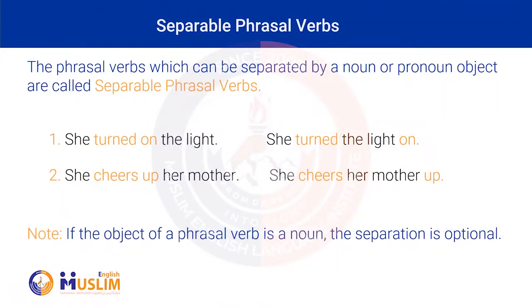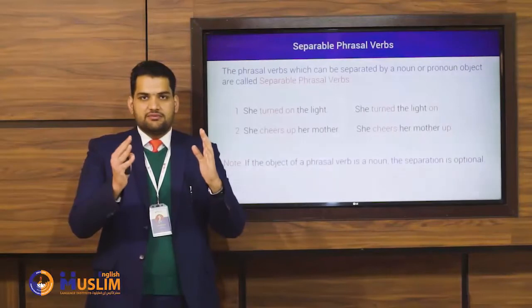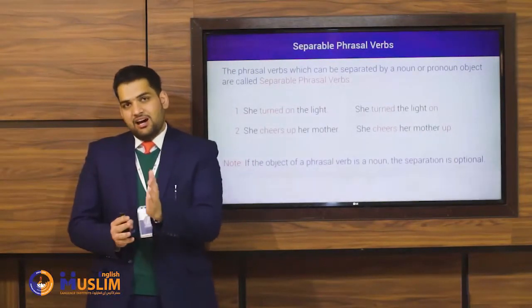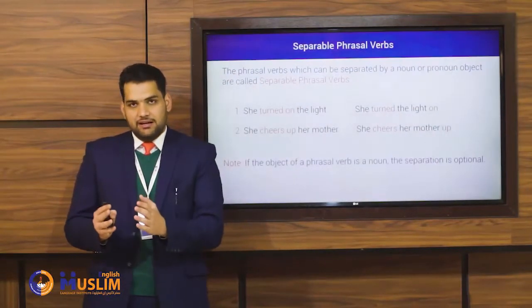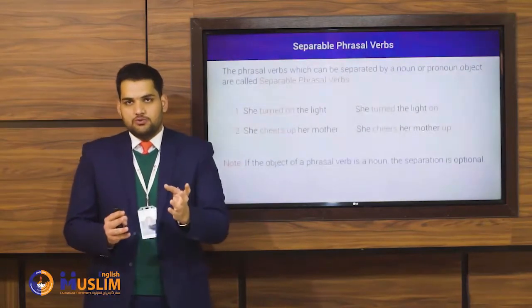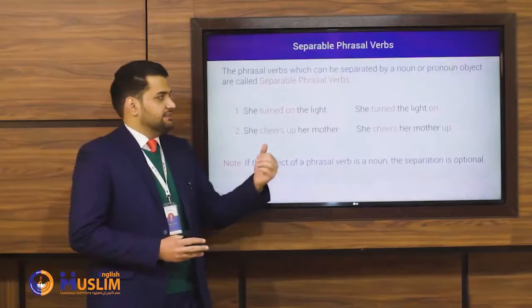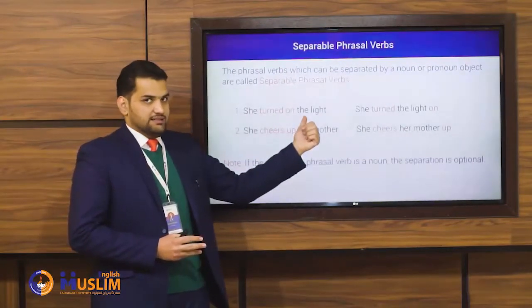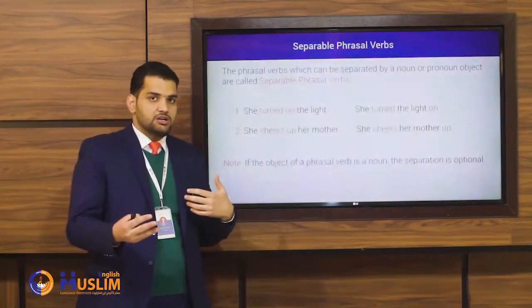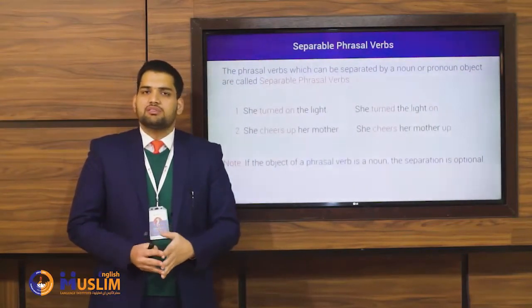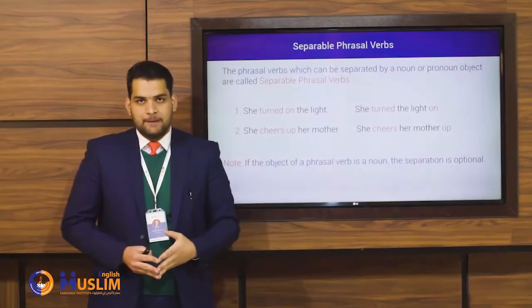Remember, if the object of a phrasal verb is a noun, the separation is optional. Whenever there is a separable phrasal verb and the object of that phrasal verb is a noun, that separation is optional. It means if you do the separation or not, it's okay. Like in this sentence, she turned on the light. You can say she turned the light on or she turned on the light. Both of them have the same and correct meaning.